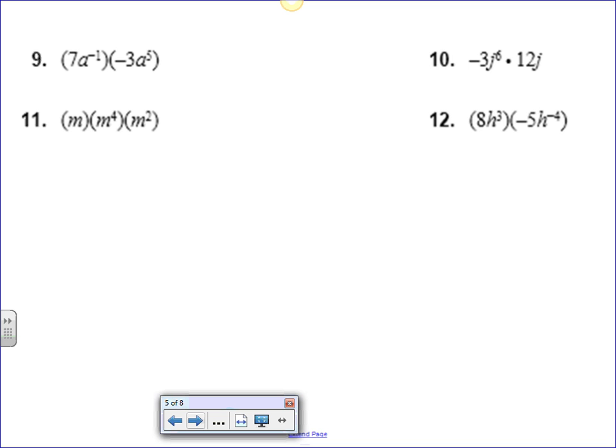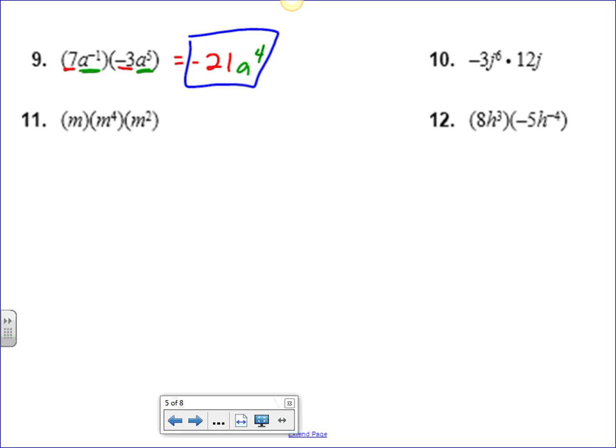Okay, so first of all, on this first one, we should look at it and see that we got a negative 3 and a 7. Those two numbers can be multiplied together to give us a negative 21. After that, we look at our bases of a's. We got a to the negative 1 and an a to the 5th. If we multiply those together, we do end up with a to the 4th. So our entire power expression would be negative 21 a to the 4th.